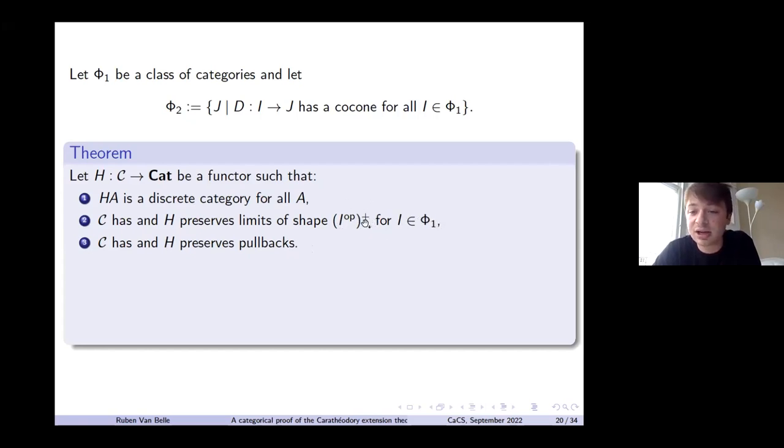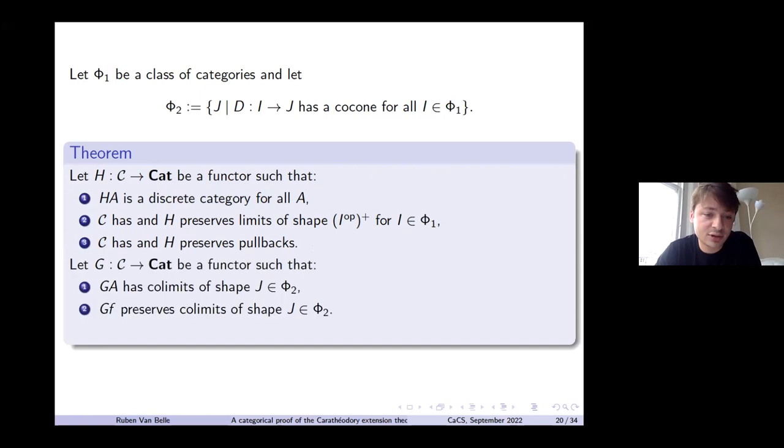And with this plus notation, I mean to freely add an initial object to this category. So those are conditions on the functor H. I also want to put some conditions on the functor G, namely that GA has some co-limits, namely the ones in phi2, and that GF preserves those. And then in this case, the construction I described above is indeed a pseudo-natural transformation. And that gives us then the reflector. So this is a reflective subcategory.